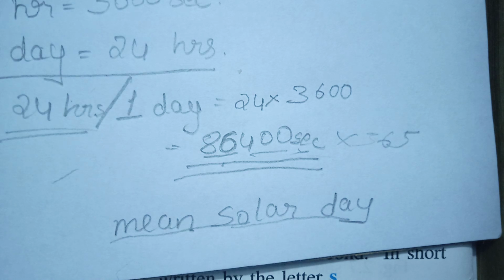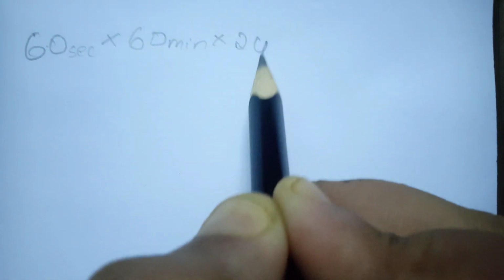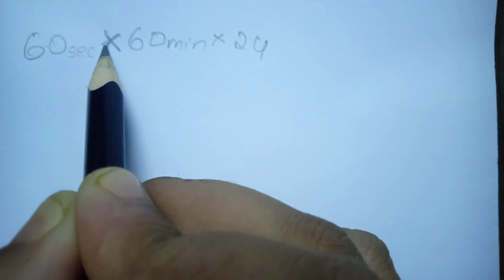But actually, this is how they will write a mean solar day: 1 minute is equal to 60 seconds, into 60 minutes, that total becomes 1 hour, and into 24, that means 1 hour into 24.